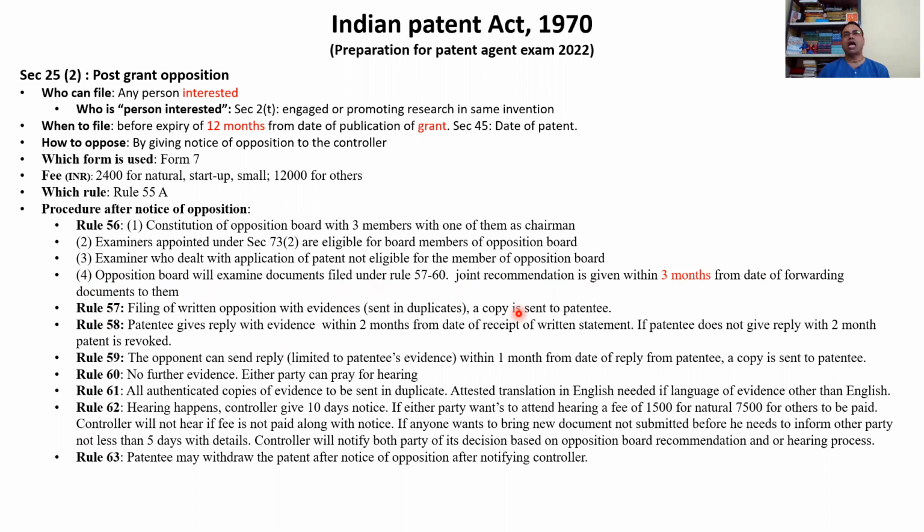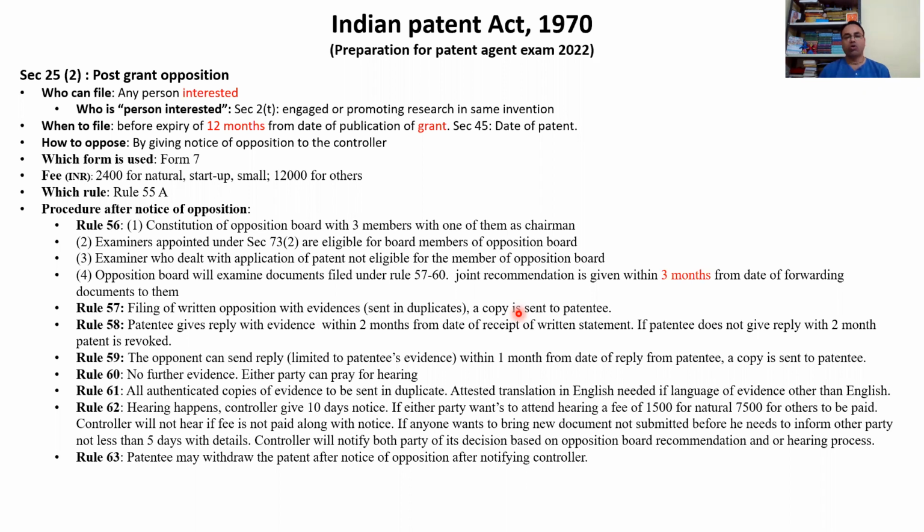Meaning that I may agree to some points, my other examiner may agree to some other points, and the third person may agree to some other points. So we cannot say I feel like this, he feels like this, and he feels like that, and the controller has to decide what is final. No, jointly they need to give one recommendation, what they want to say about this.